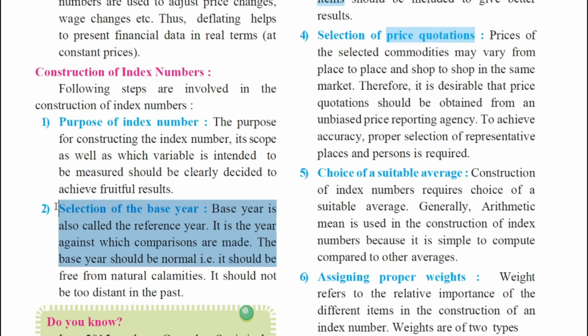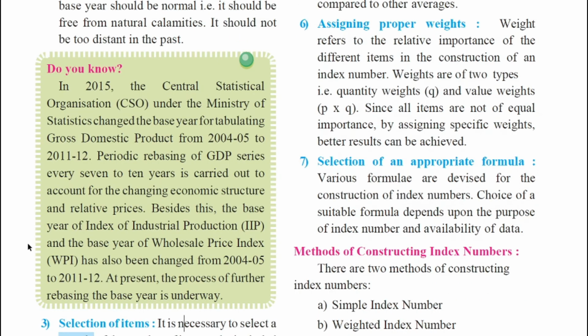The base year should be normal, that is, it should be free from natural calamities. It should not be too distant in the past. So a normal year, it should not be any extraordinary year for your business. It should not include any natural calamities. It should be free from natural calamities. It should be a normal year which you can take for reference, for comparisons, to analyze your future activities.